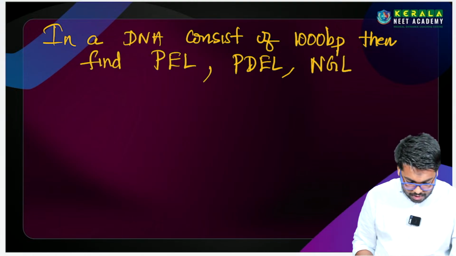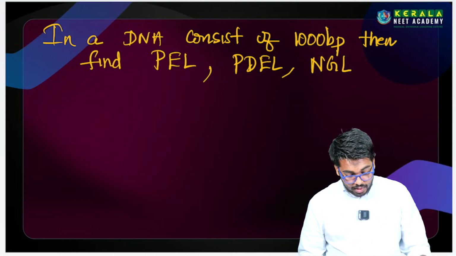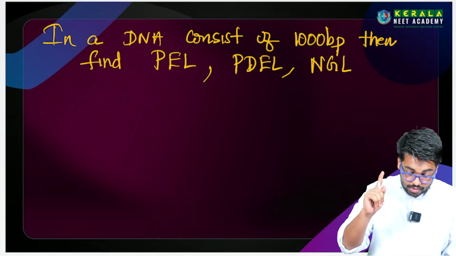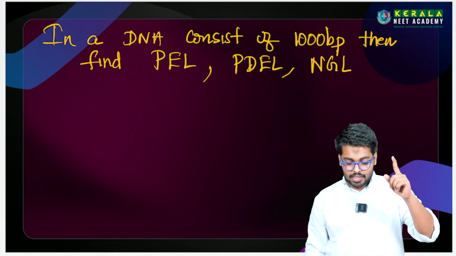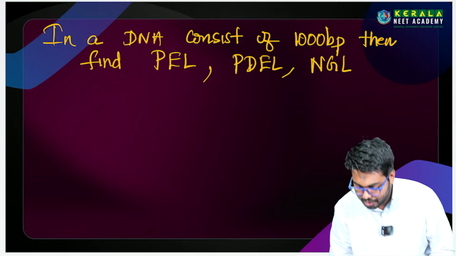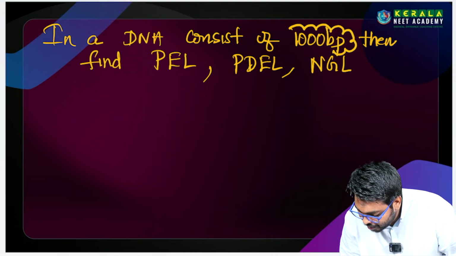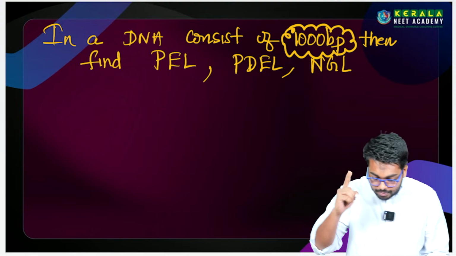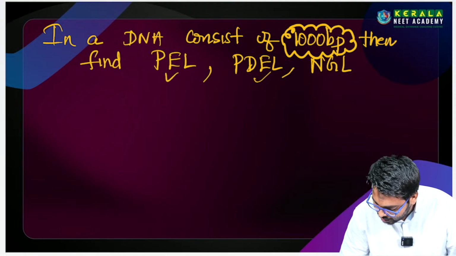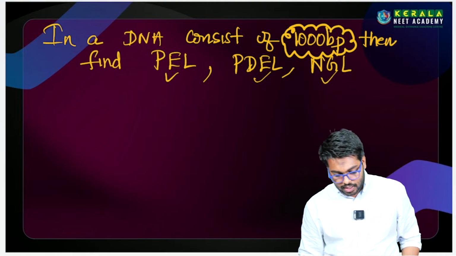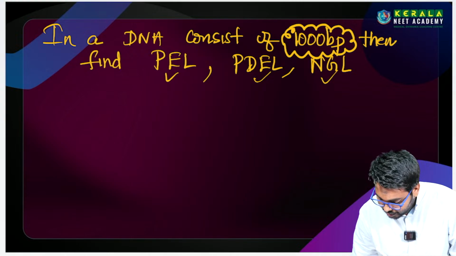So question நல்லா ரீட் பண்ணிக்கோ. In a DNA it consists of 1000 base pair. In a 1000 base pair, we have to find phosphoester linkage, phosphodiester, then NGL, that is N-glycosidic linkage, இல்லையா? எப்படி கண்டுபிடிக்கிறது?